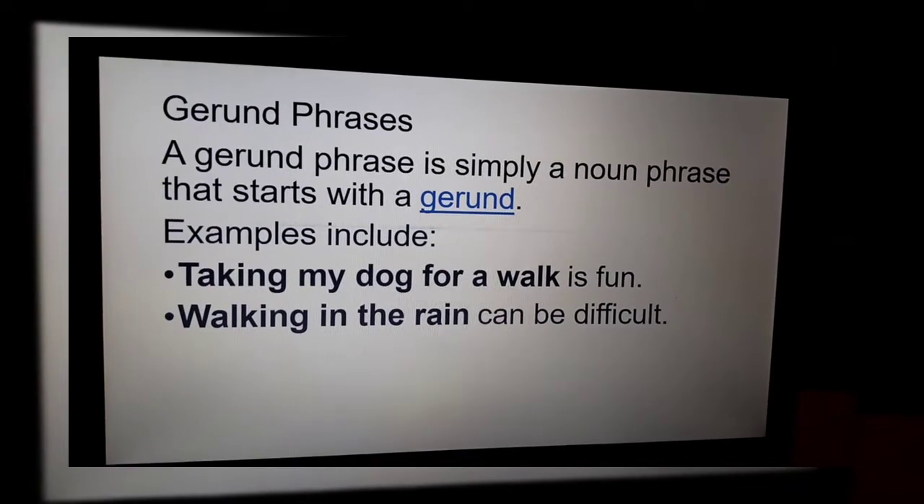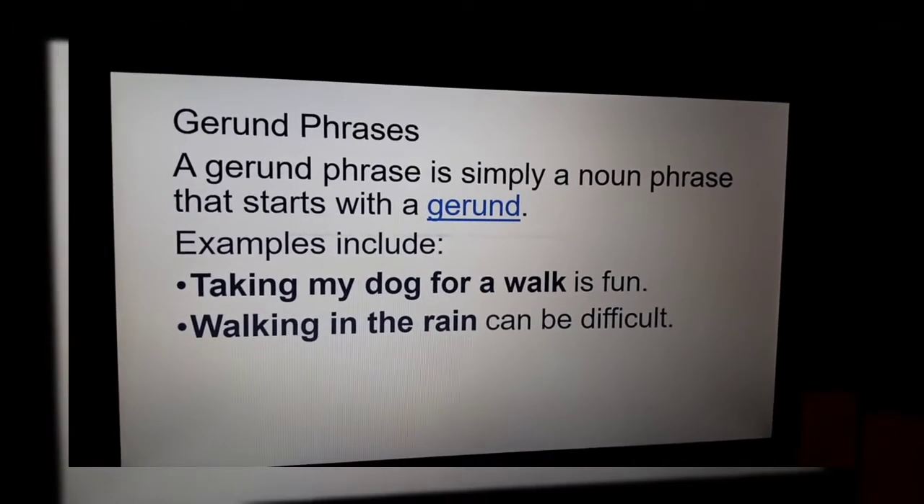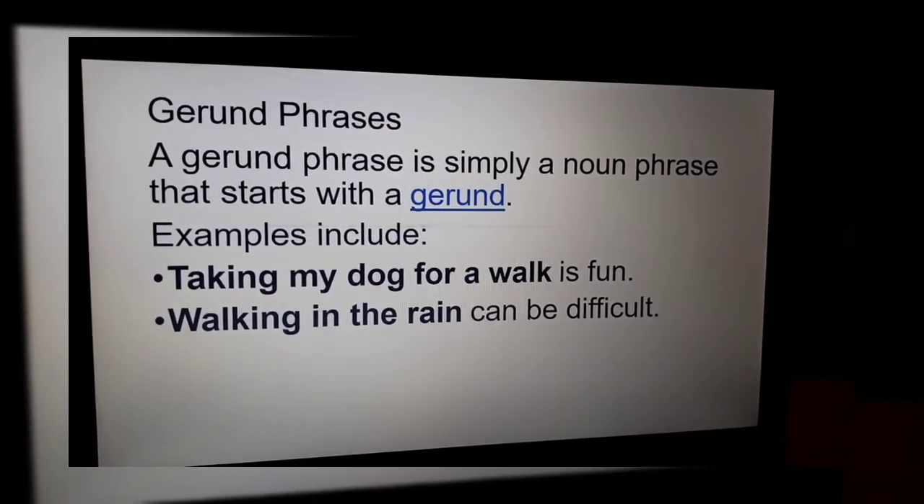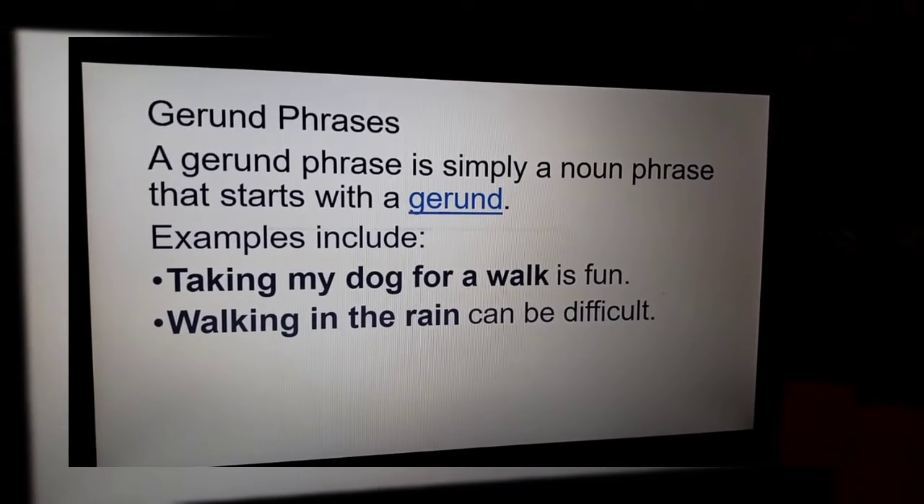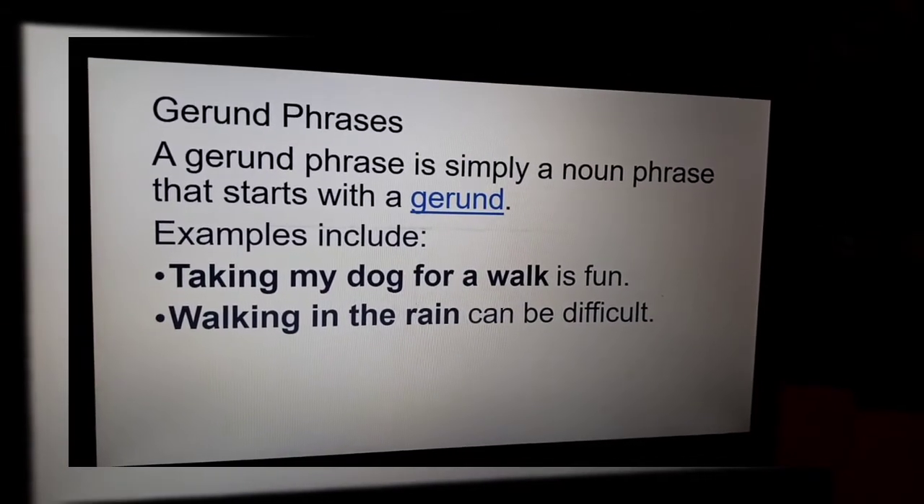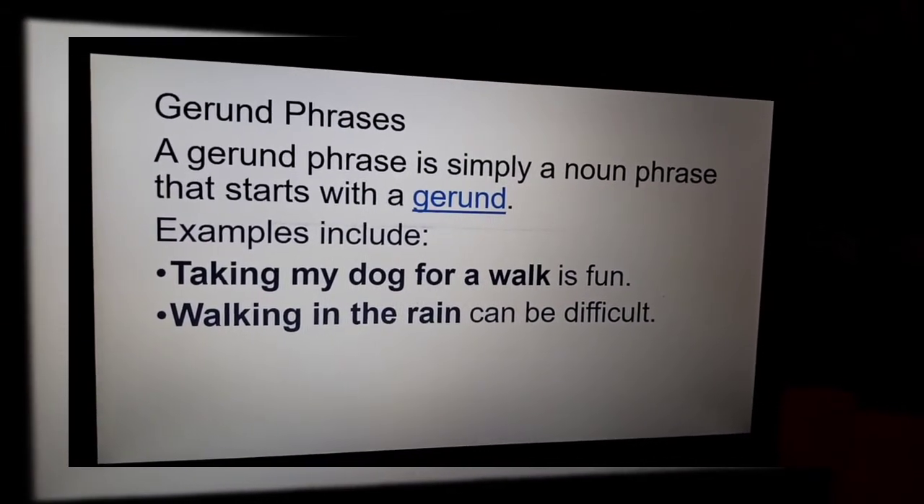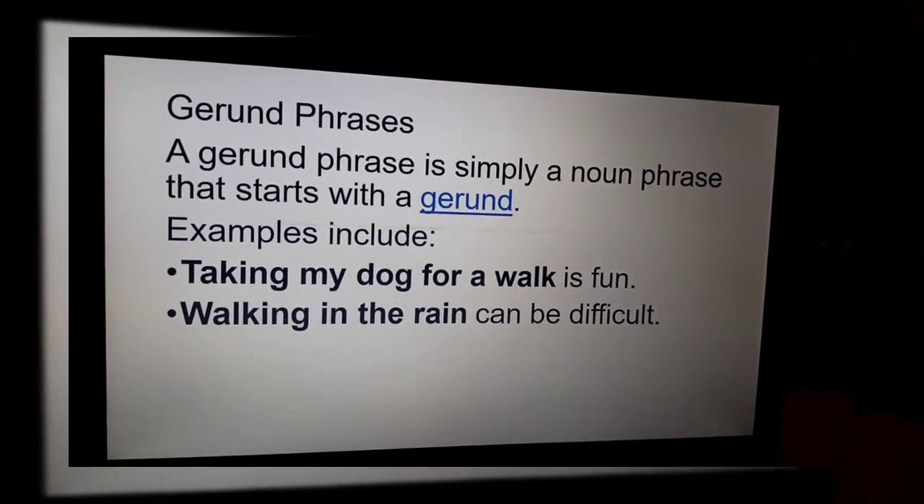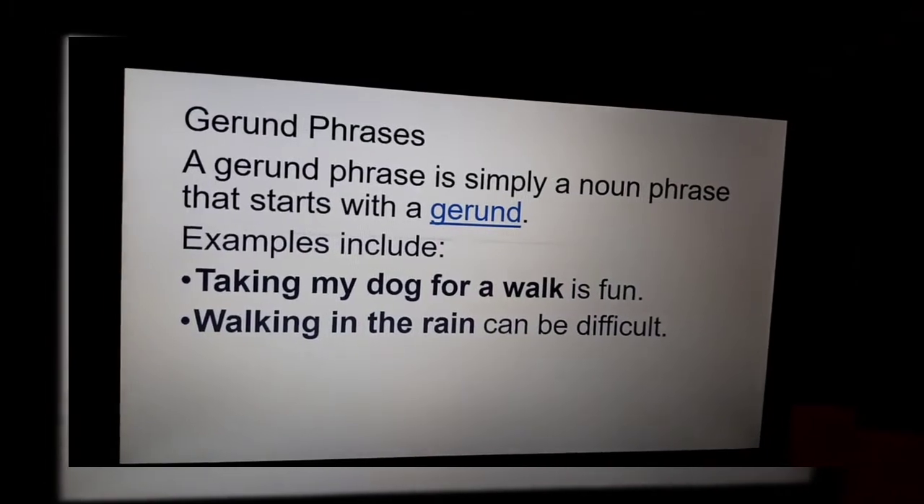Gerund is the form of verb with ing, and a gerund phrase is simply a noun phrase that starts with a gerund. And the examples are: taking my dog for a walk is fun. Walking in the rain can be difficult. And in this case, gerund is acting as subject of the sentence.